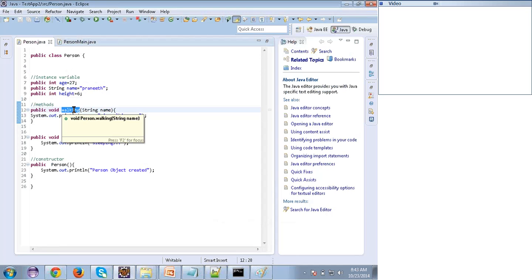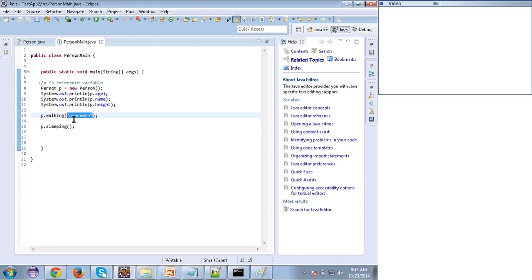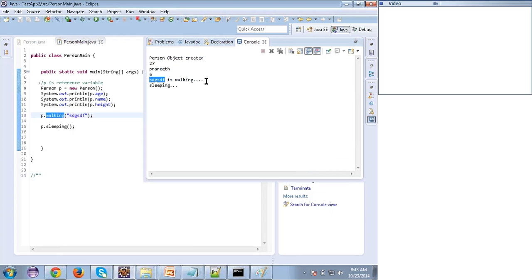If I give anything inside double quotes, that is called a string in Java generally. So I can pass anything here. I'll pass some dummy data to the walking method, then I'll see it in the console. Something, this is walking. Clear?